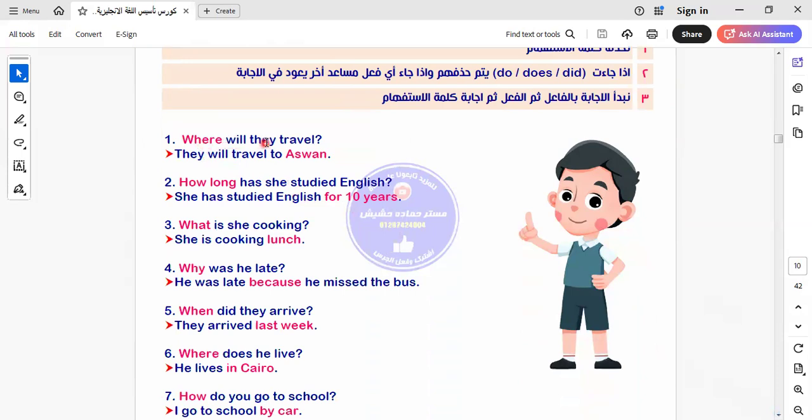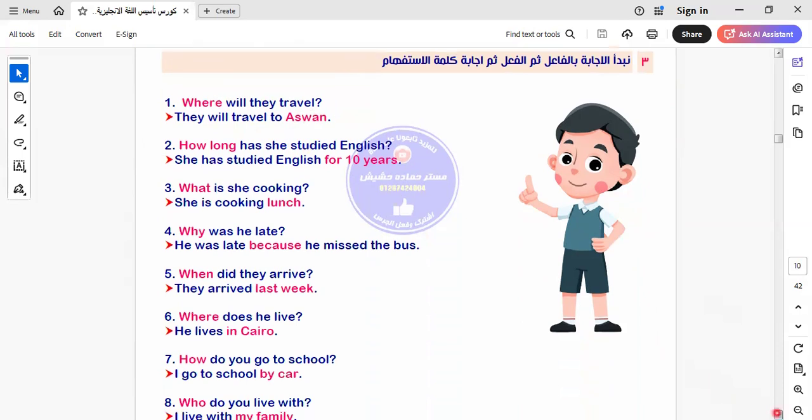Here we say, where will they travel? They will travel to Aswan. So here I ask where. So here is the place that I will travel to, which is Aswan. When you say we are going, now we are near Eid al-Adha, and we want to travel to Ismailia, to Sidi Kerir, to Sharm el-Sheikh, to the Red Sea, and so on. So we'll say, where will you go in Eid al-Adha? We will travel to Aswan. We will travel to the Red Sea, and so on.